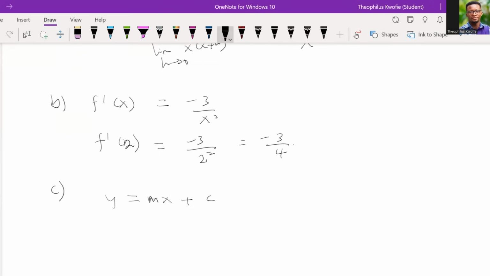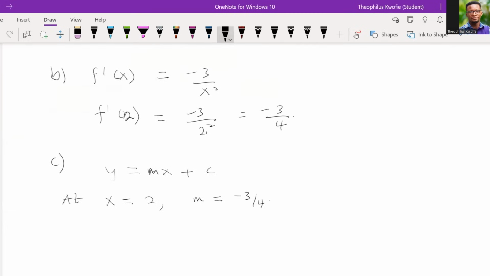All right. So already we know our m. m is the slope. It has already been evaluated, which is minus 3 on 4. Our m is what we call the f prime. The f prime is also known as the slope. So let me state that at x equal to 2, our m is equal to minus 3 on 4. So let's take note.